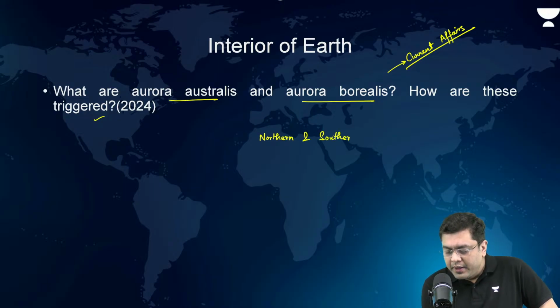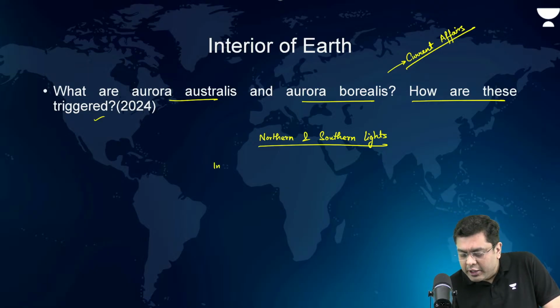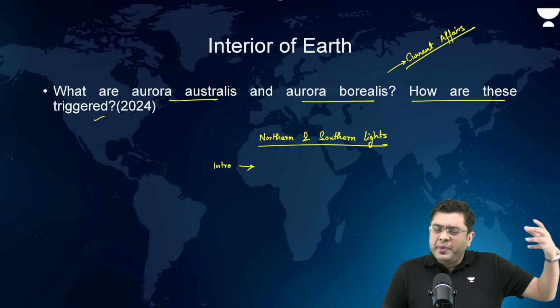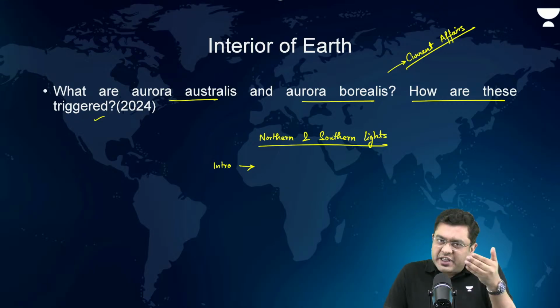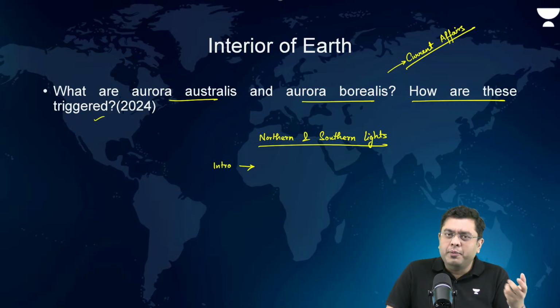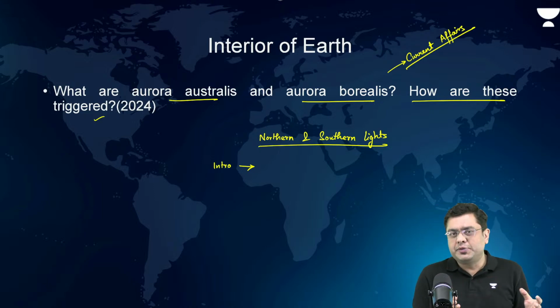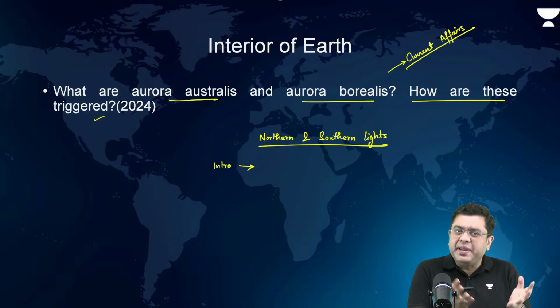Now, other than that, how are they produced? So, that is the basic question. How are they triggered? That is where, first of all, in the intro itself, you do need to mention the aspect of these auroras. Auroras are illumination in the upper atmosphere, which are produced owing to the interaction between atmospheric particles like oxygen and nitrogen with the charged particles emitted by the sun in the form of solar flares and coronal mass ejection, right? When that interaction with the charged particles happens, that is when you have the production of this light. So that is the basic fundamental.